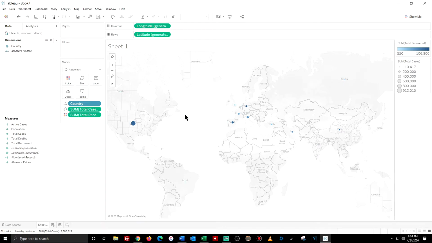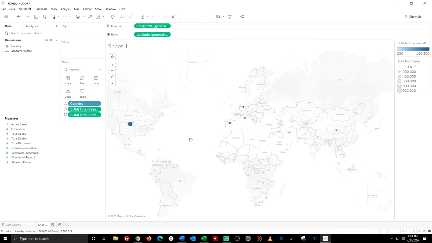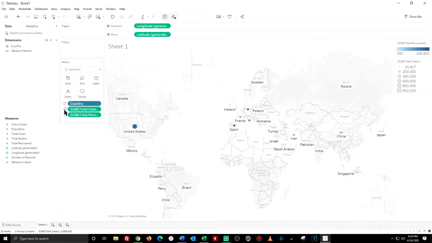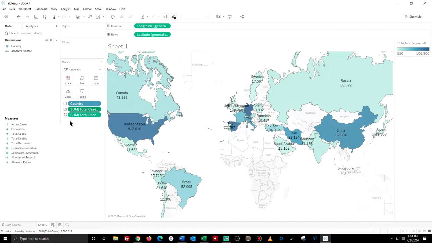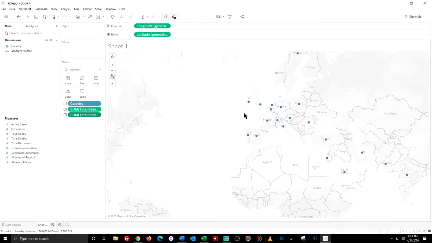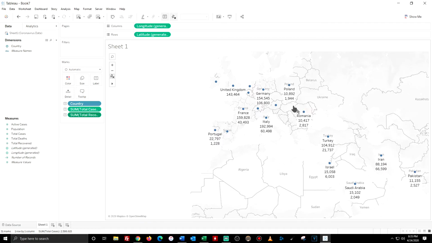So now you can see the world map of all the countries that are in the chart. Let's close Show Me. So now I click over here so I could use the mouse to move the map around. So now I would like to show the names of the countries, the label, and I'll also like to show the number for both of the rows, which is total cases and total recovered. So now you can see each country has total number of cases and how many of those were recovered. So you have Canada, United States, Russia, Japan, China, etc. And if you zoom in here, you can see the other little countries over here.